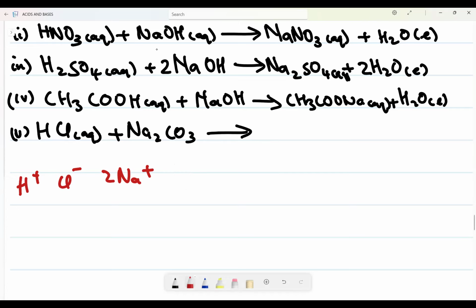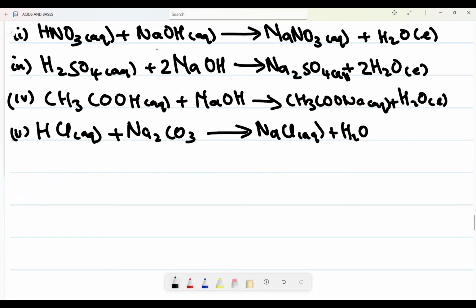So I do not see what is happening here. Okay, we'll have here we have CO2. We also have O2 minus, like that. Okay, this one is fine. Just know it's going to form you salt. Salt that you can form here, it is sodium chloride, water, and carbon dioxide.